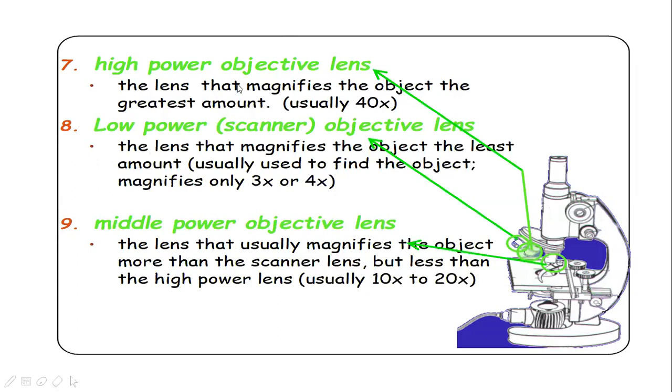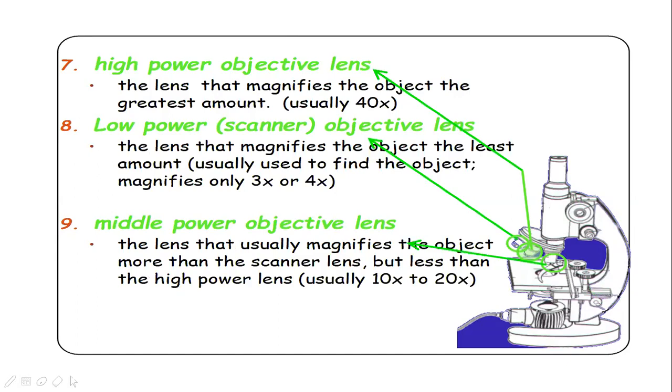High power objective lens. This lens magnifies the object to the greater amount. Okay, so high power lens is magnifying or making the object bigger, showing the object how many times bigger, 40x.